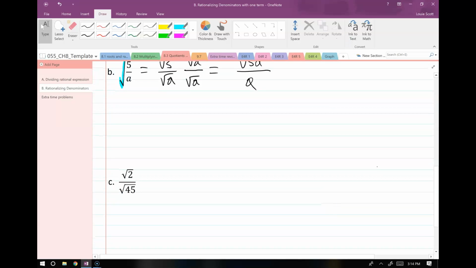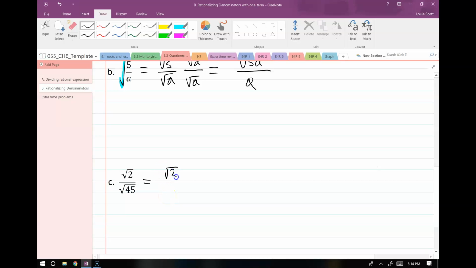Actually, I might have to make a couple of these up as I go. For this one, there are two ways to do this. I might try it the long way, just because this is the proper way, I guess you might say. On this one, I noticed that the denominator is simplifiable, right? So I could multiply top and bottom by root 45 here, but that's going to leave me more things to cancel out once this is all done. So I'm going to simplify the denominator before I rationalize the denominator.